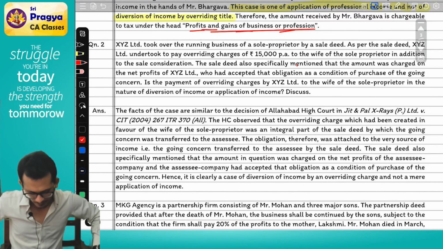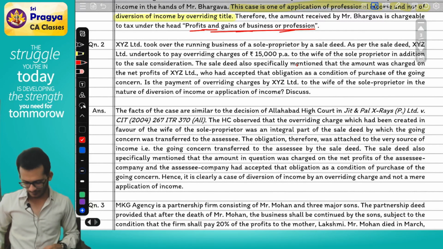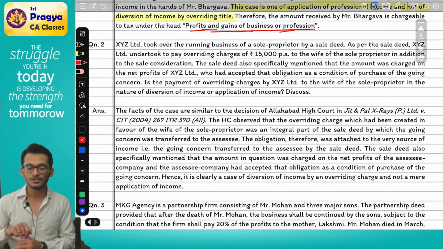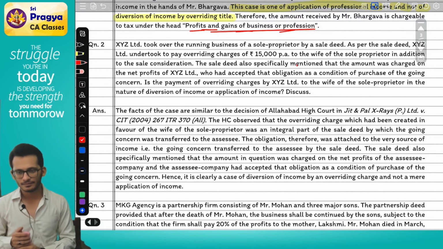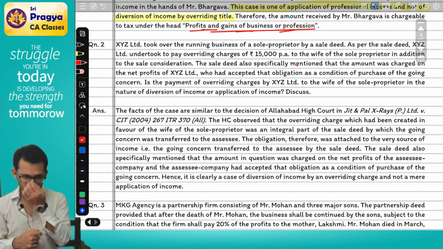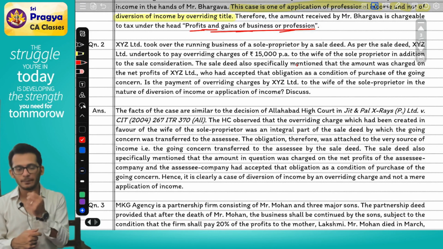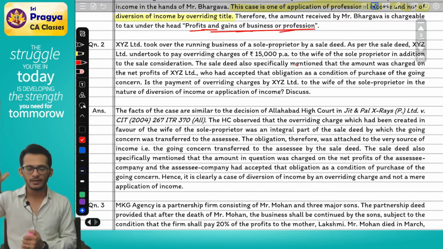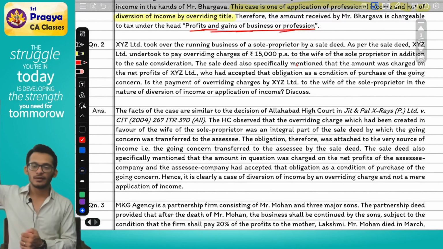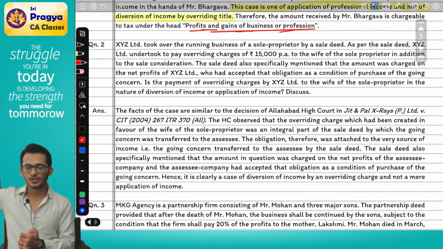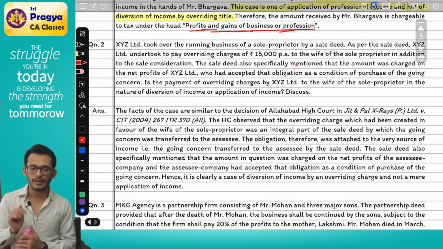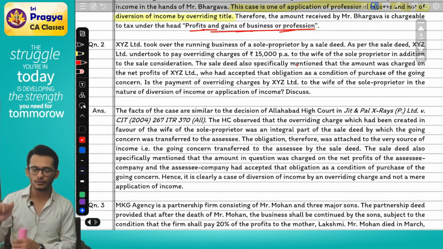It is given directly to somebody else, and it's not the wife who's deciding. Who made the decision that this money will be given, XYZ Limited or the husband sole proprietor? XYZ. Is XYZ Limited the payer or the receiver? In my example, if you remember, was Reliance making the decision to give to Rahul, or to the trust? I should not be the person making the decision. Who am I? I am the receiver.